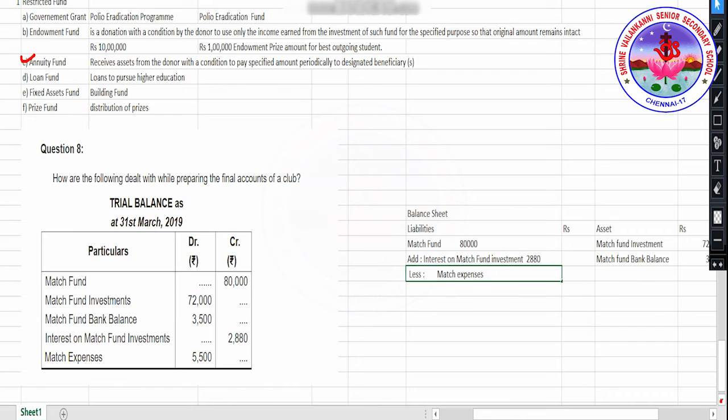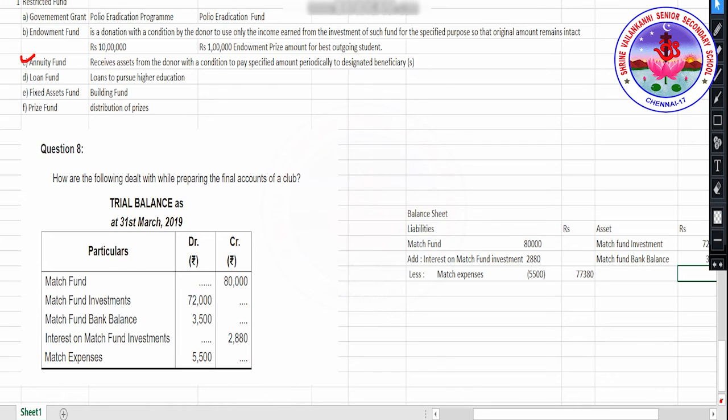Match expenses, 5,500 in brackets. So 80,000 plus 2,880 minus 5,500. So in my outer column, I'm going to write 77,380.